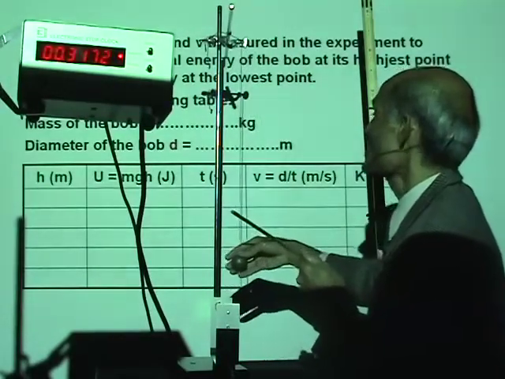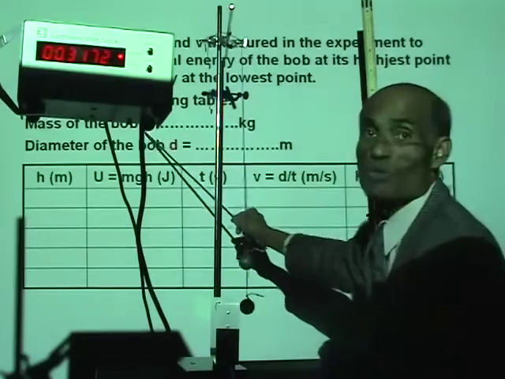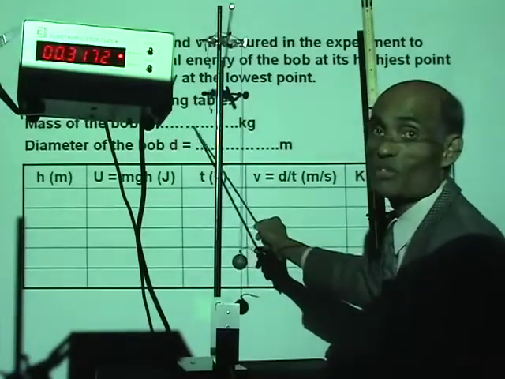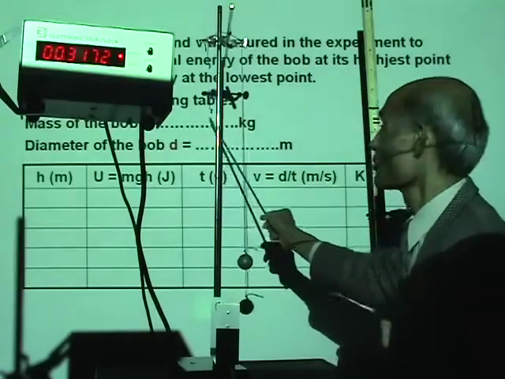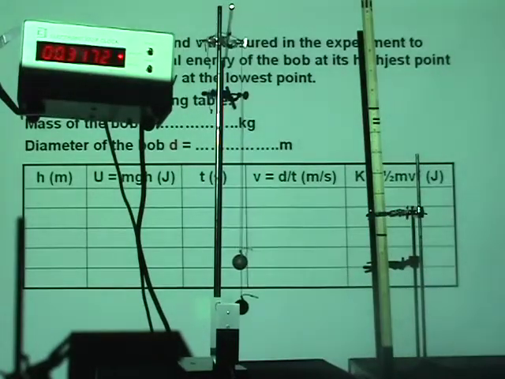That means we need to start with the mass of the ball. I measured the mass of the ball, and I'm going to write it down here. Now you've got your worksheet, so write down the mass of the ball in your worksheet. It is 0.3 kilogram, and the diameter of the ball is 0.04 meter.